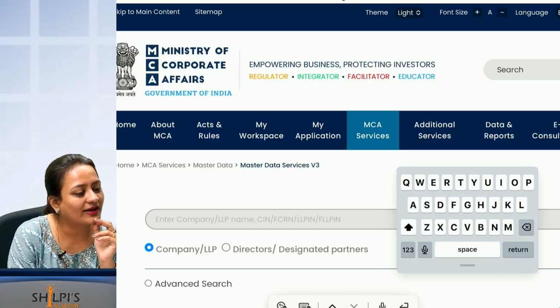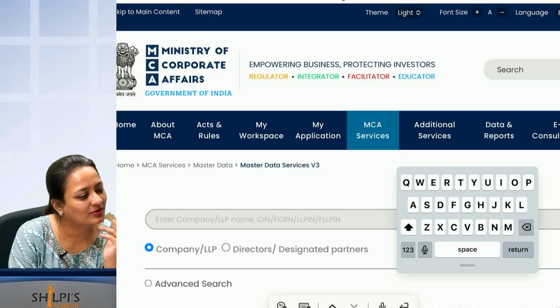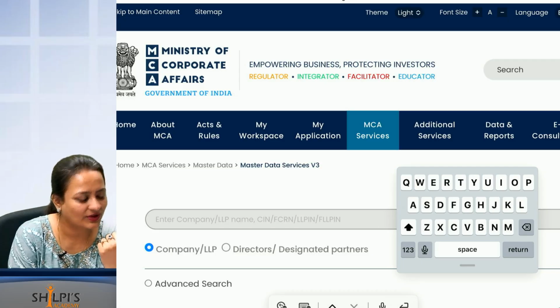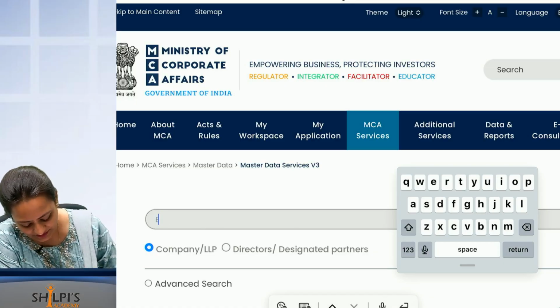Have you heard of LG Equipments? Have you heard of KPR? KPR surely you would have heard because the college is there. KPR College. KPR Mills is a very big listed company. Okay. LG Equipments is another very big listed company.